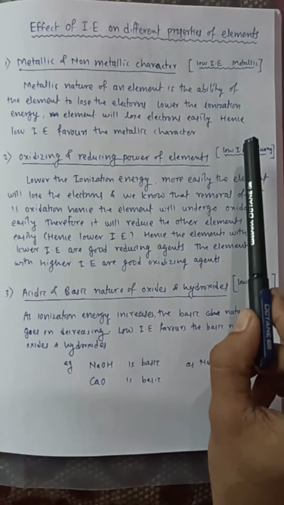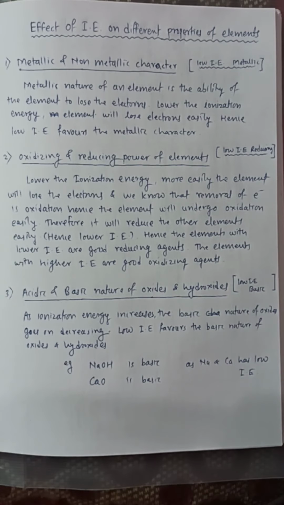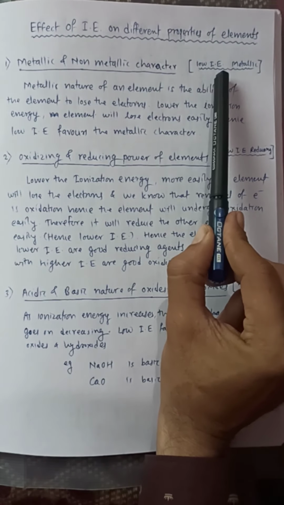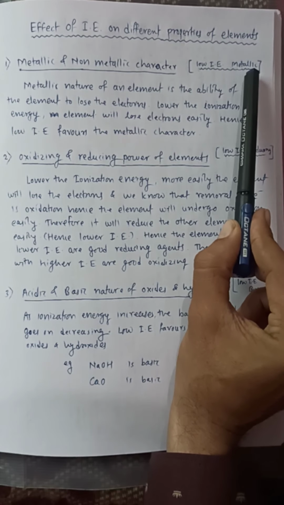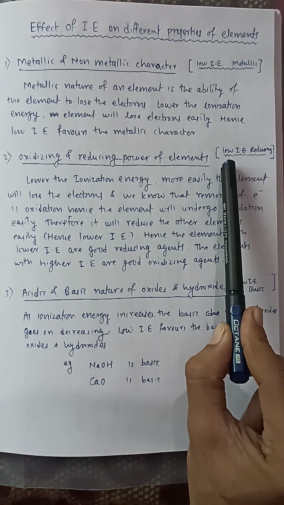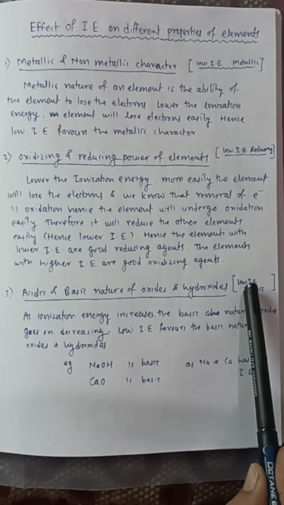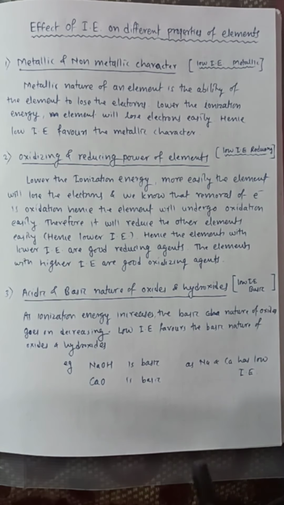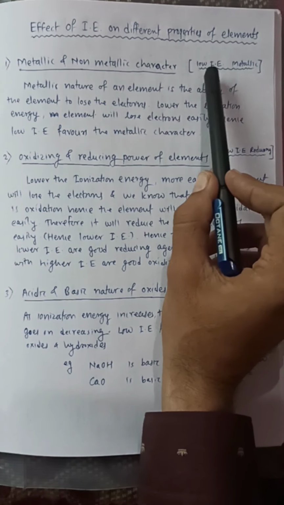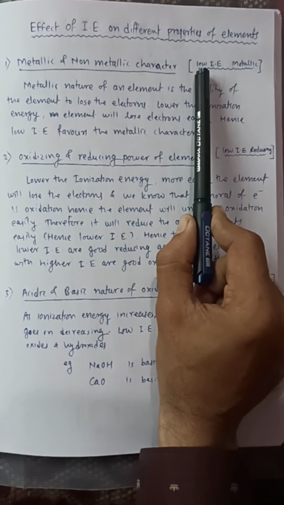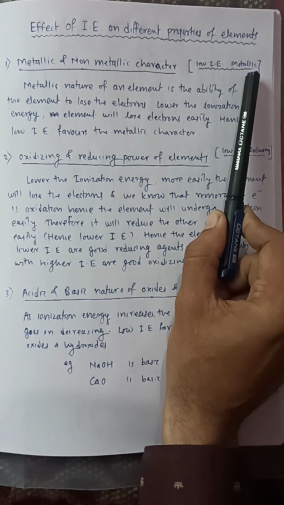I have written in square brackets to remember the property. Always remember, lower the IP, metallic character. Lower the ionization energy, reducing property. Lower the ionization energy, basic nature of hydroxides and oxides. This is written over here just to remember. Now why is it so? So I have written here low ionization energy, metallic character.